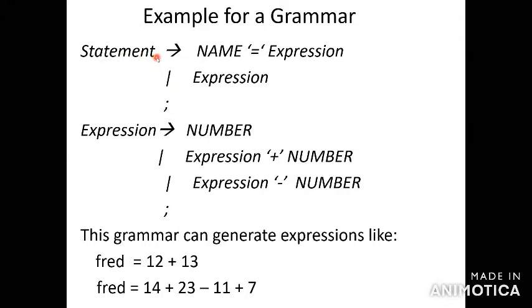Take a simple example, E tends to E plus T bar T. E is a grammar symbol having two productions. The first production is E plus T, and the second production is T. So E has two productions. In that production, the statement is name equal to expression slash expression. The second one is to check expression: number, expression plus number, expression minus number.